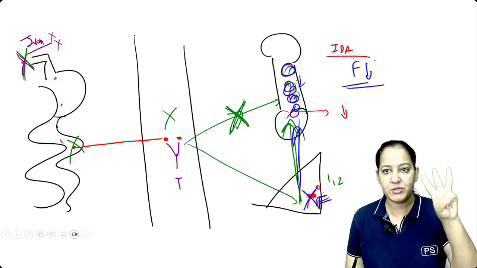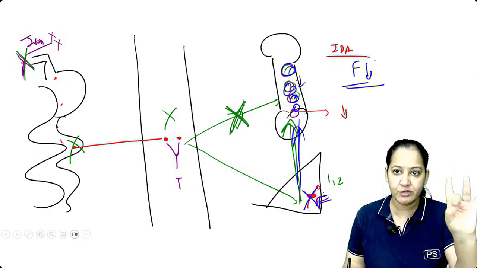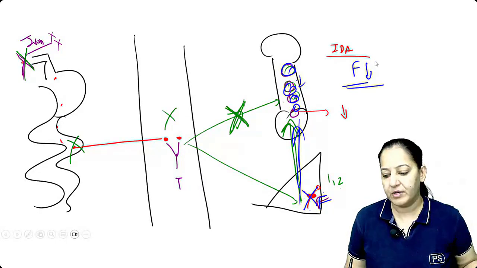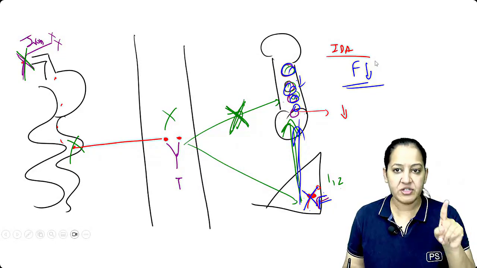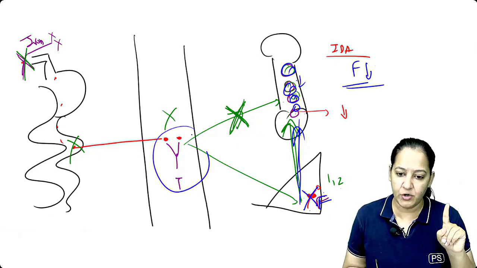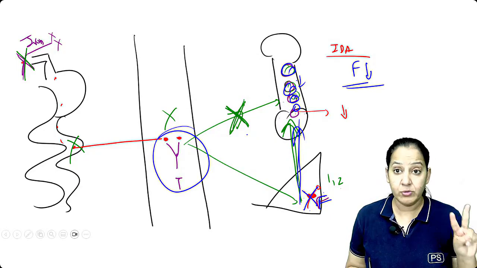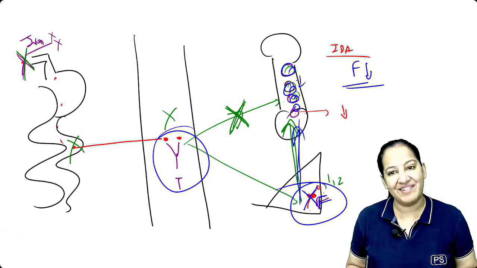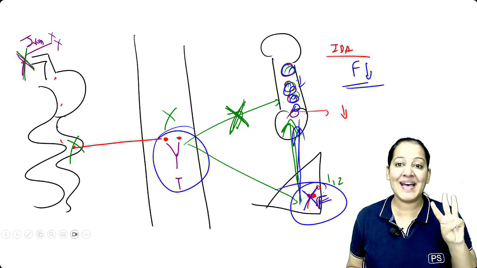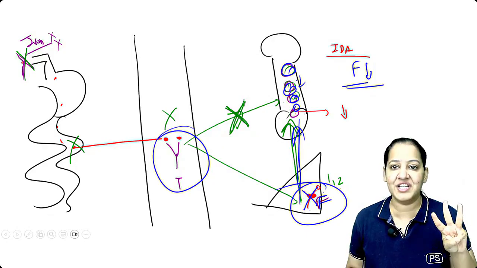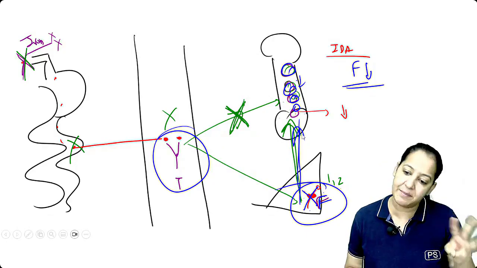So 3 questions, 3 answers: transporter, storage form, and sensitive indicator. Tell me 3 questions, 3 answers. So first question, transporter is transferrin. You all can see this is transferrin, 1 molecule carrying two molecules of iron. Number 2, storage form, you all can see it's ferritin, it's in liver. And number 3, the most sensitive indicator, the earliest indicator to fall in iron deficiency anemia, is again ferritin.